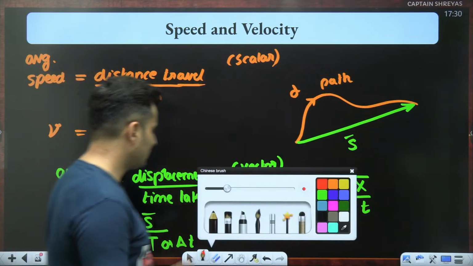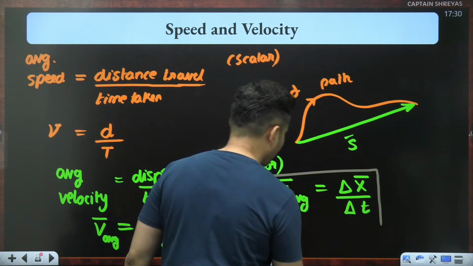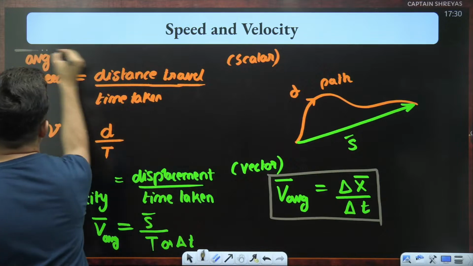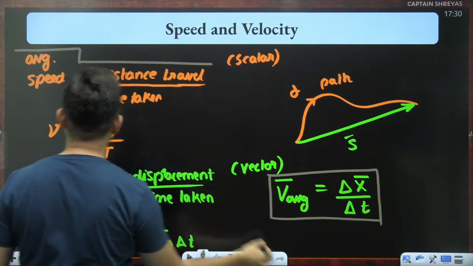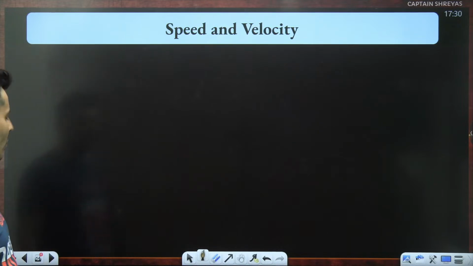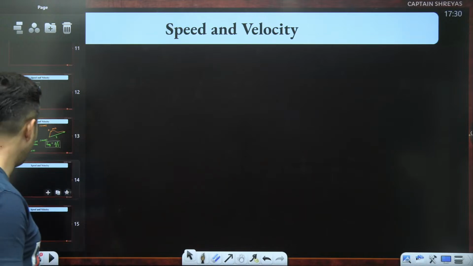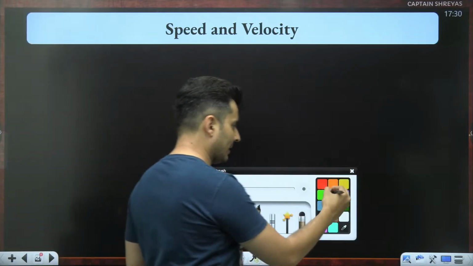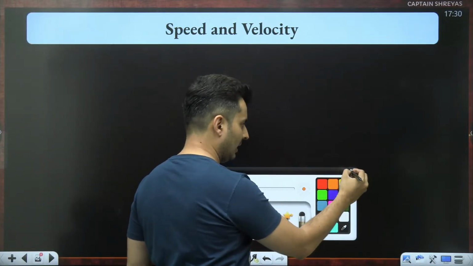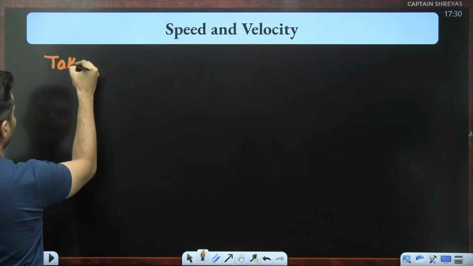So this is something which we need to block: average velocity definition, and also average speed definition, distance by time. But then you also have something called instantaneous velocity. Let's say you take a very small time interval.